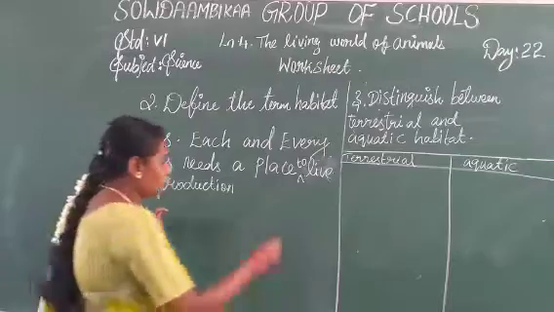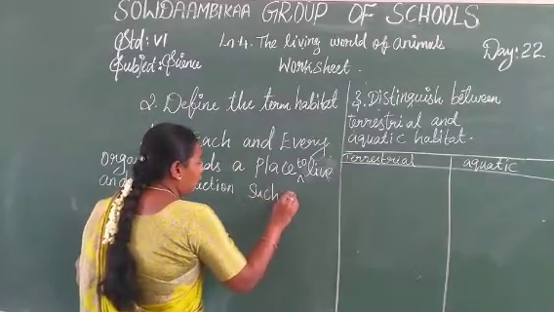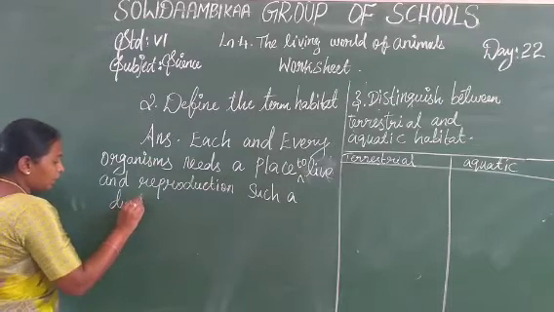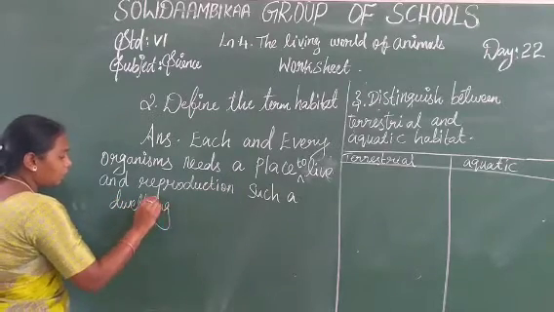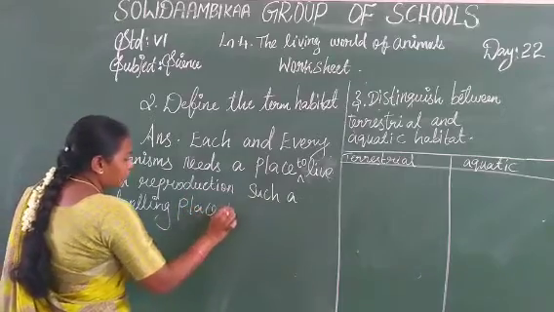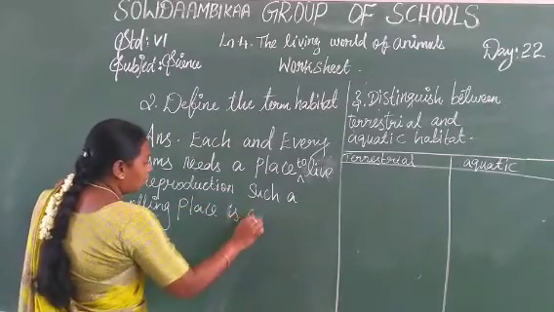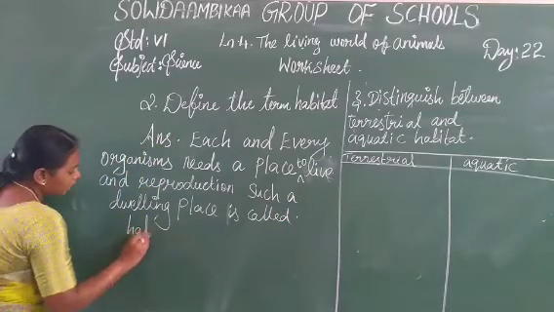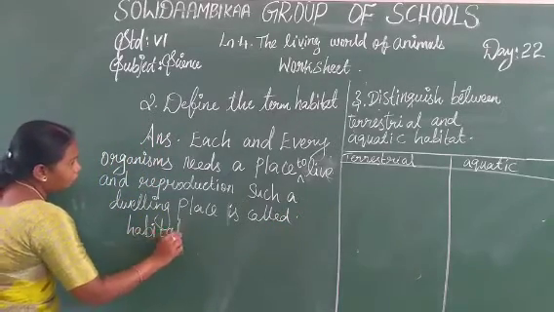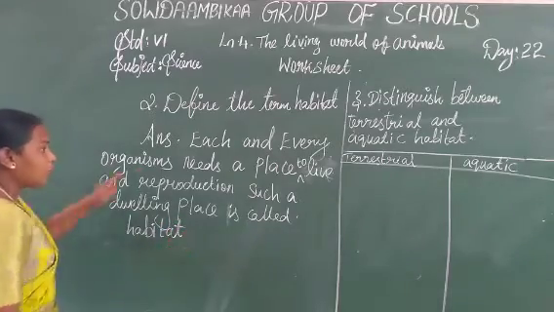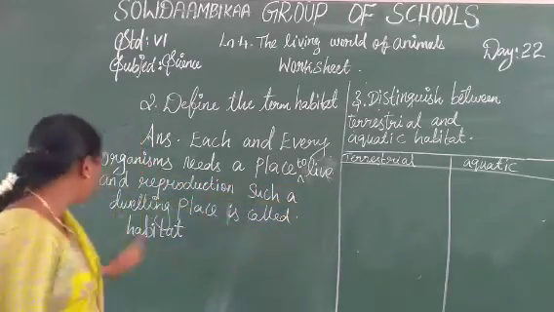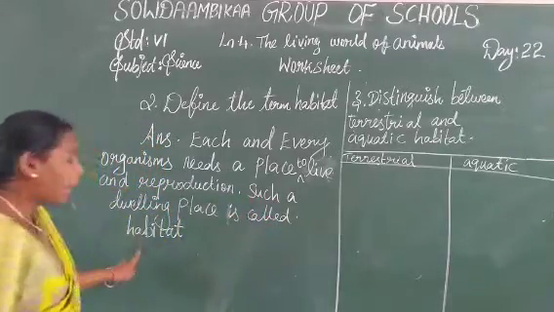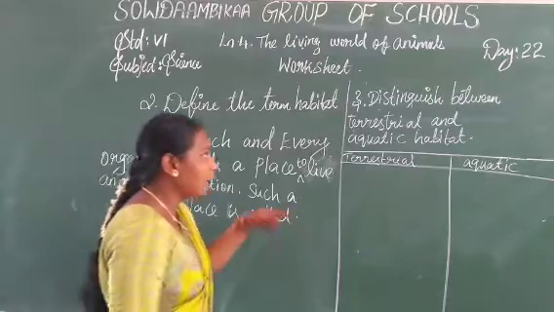Such a dwelling, D-W-E-L-L-I-N-G. Dwelling place is called a habitat. So what is meant by habitat? Each and every organism needs a place to live and reproduction. Such a place is called a habitat. Do we understand? So see the next question.